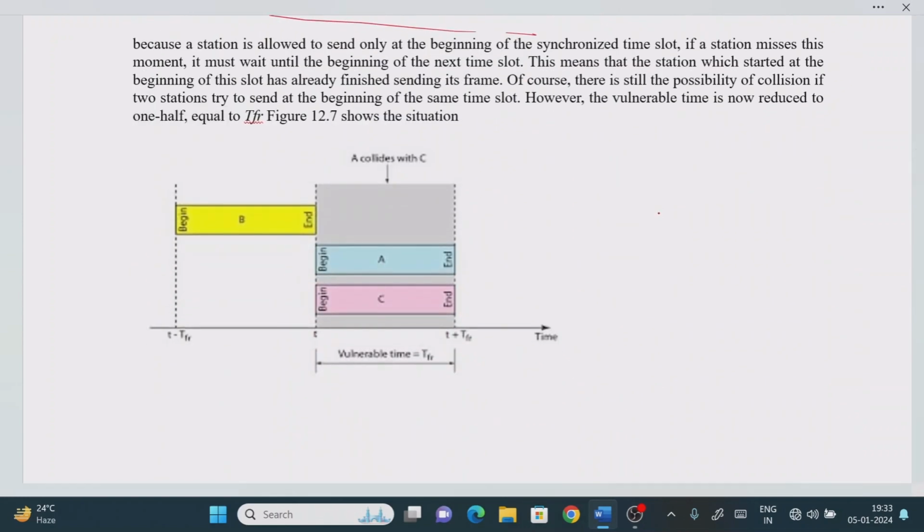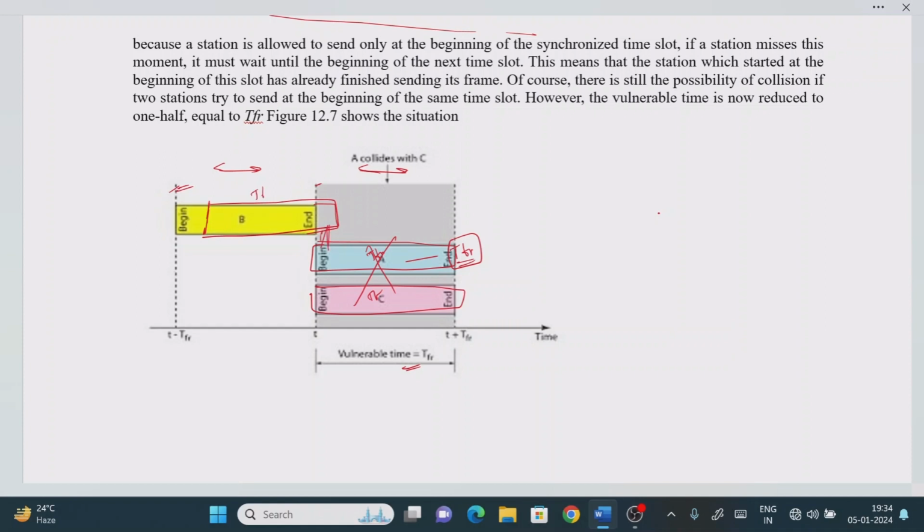Now see that the vulnerable time is only TFR. The meaning of this is that if a collision occurs, it will occur within the time slot only. So the collision time is what we call TFR, the frame time, right? Now there is no chance of a collision occurring between one time slot and another different time slot. In pure ALOHA, collision will occur. Why? It is not obeying the starting and ending of the time slot. If a frame comes here and starts from here, it will end here, which means it is not obeying the time slot, so the collision will occur.